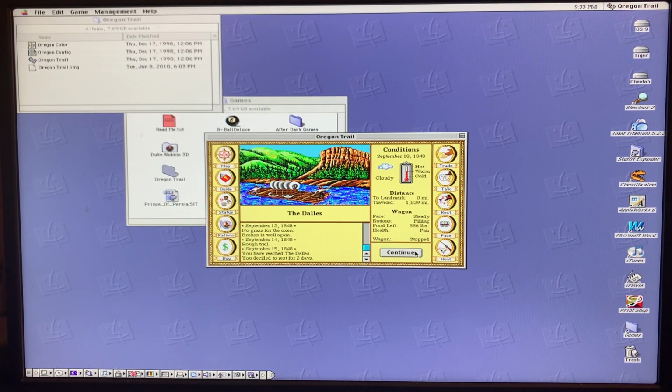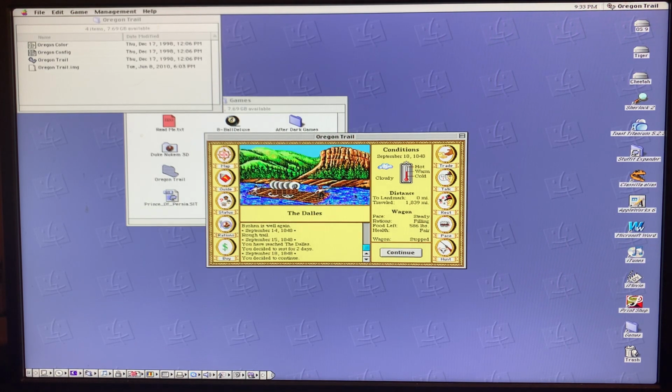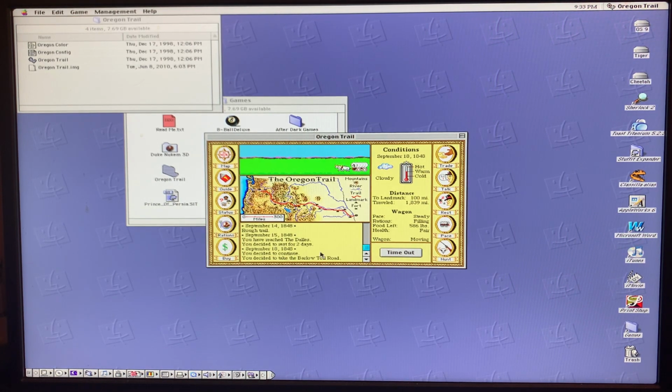Okay, the rest is done. Health is still fair. Now, I've tried rafting down the river, which does get you there fast, but it is dangerous. The Barlow Toll Road is the way to go. We're not far from it now. And my health is back up to good. This is a good thing.